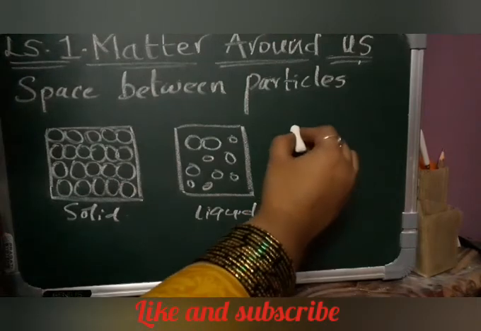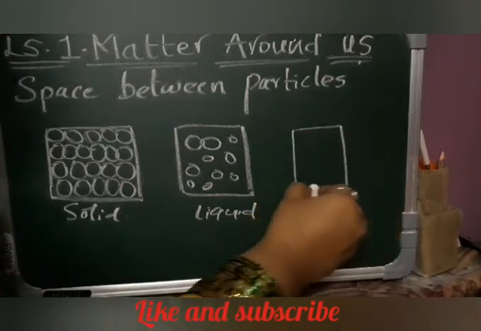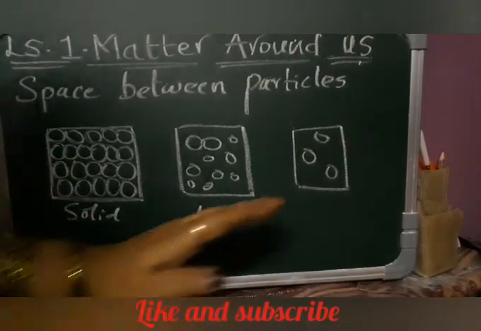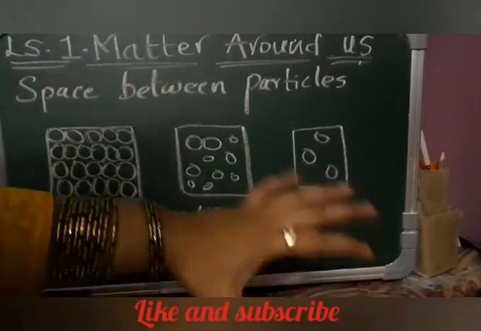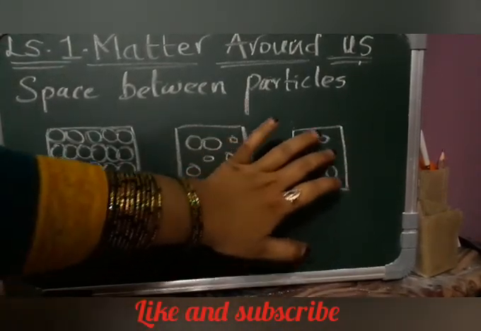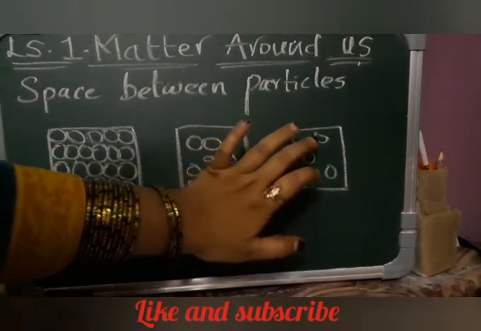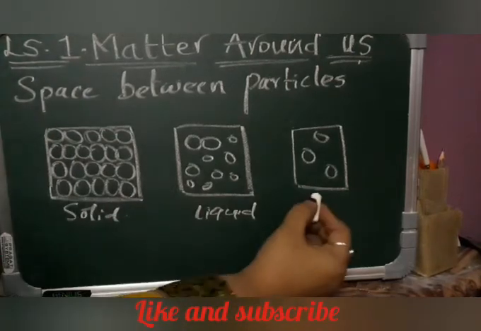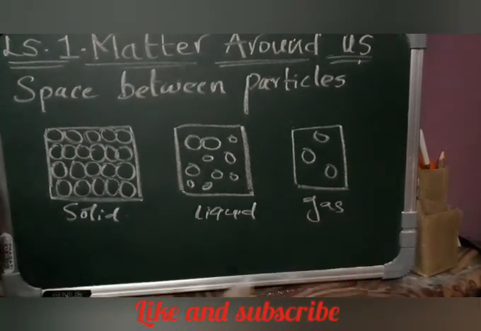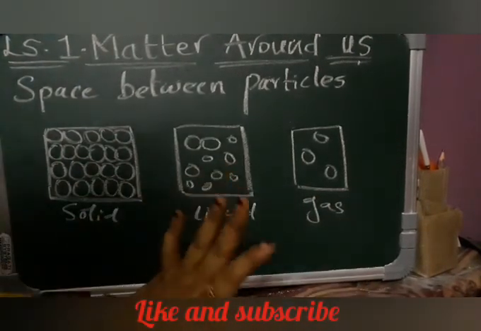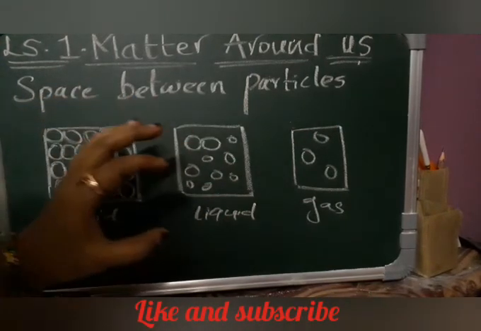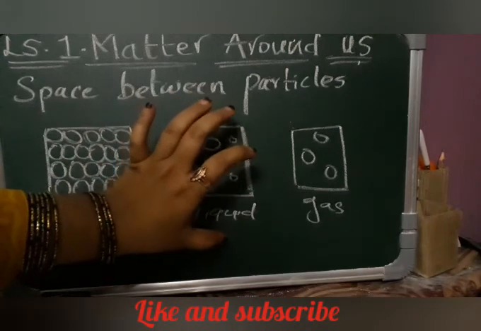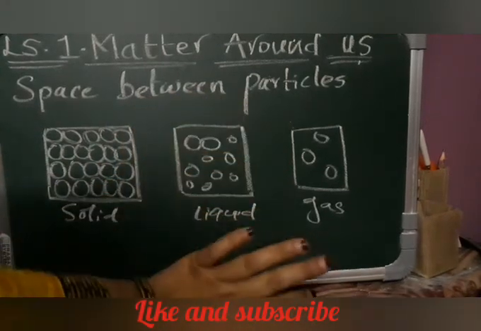When we go to gas particles, gases are very highly separated. Particles are very far away from each other. That means a lot of space is present when compared to solid and liquid. In solid the space is very less compared to liquid, whereas in gases you can find more space available.